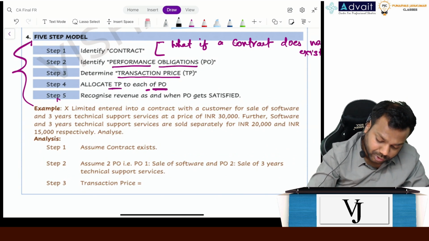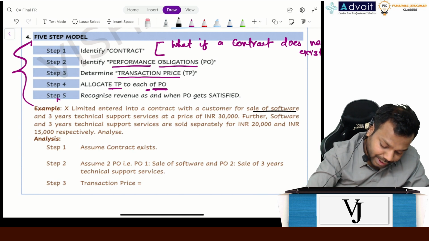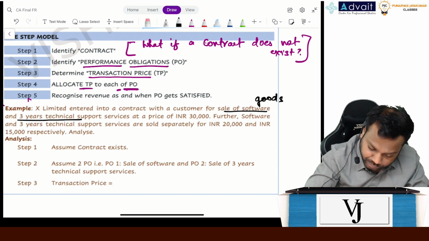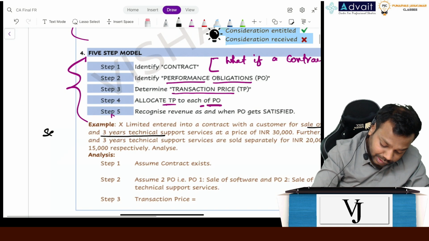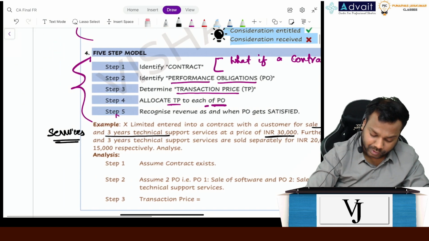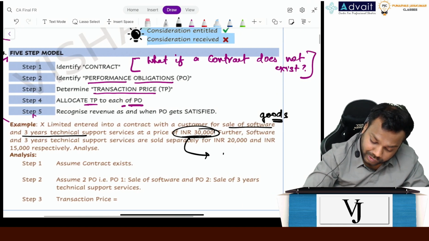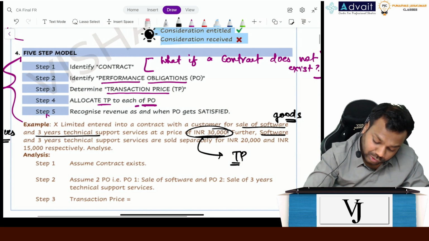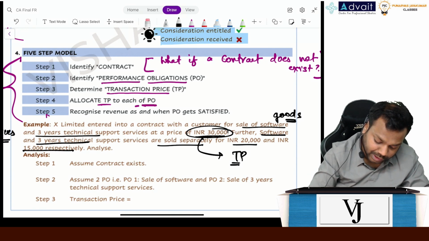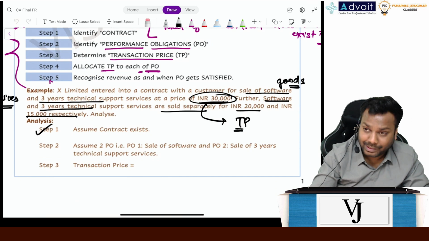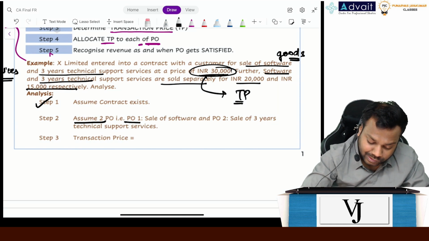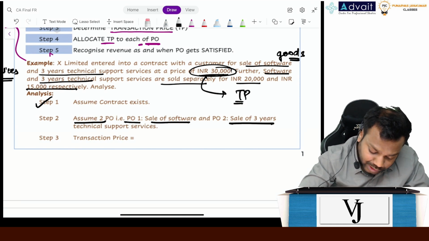The example says X Limited entered into a contract with a customer for sale of software and 3-year technical support. So the sale of software is called goods, and 3-year technical support is called services. Very good. Now at a price of INR 30,000. So this is called the contract price, or you can say the transaction price. Further, software and 3-year technical support services are sold separately for INR 20,000 and INR 15,000 respectively. Now step 1, assume a contract exists. Step number 2, assume 2 performance obligations: performance obligation number 1 is sale of software and performance obligation number 2 is sale of 3-year technical support services.